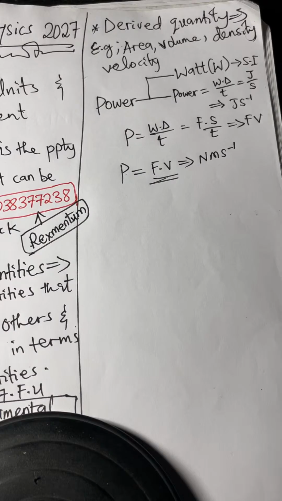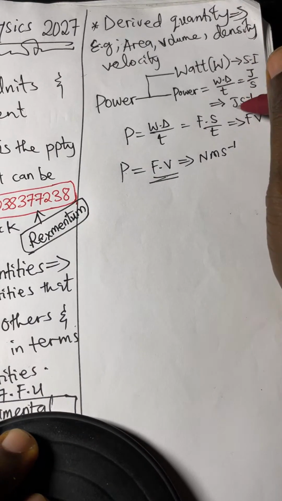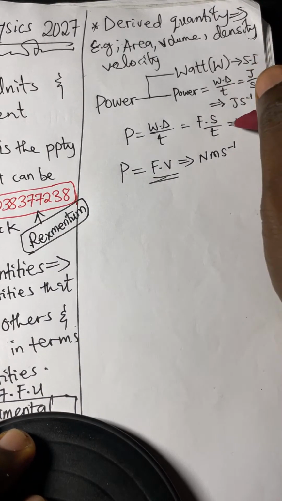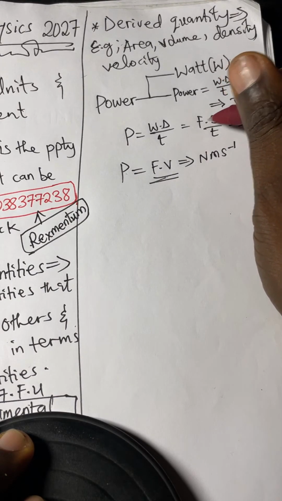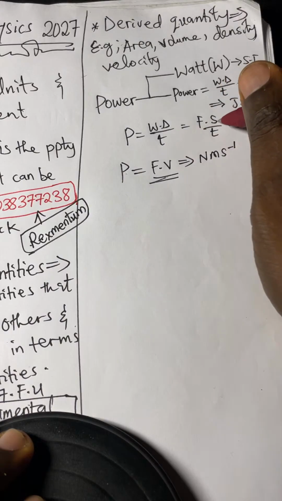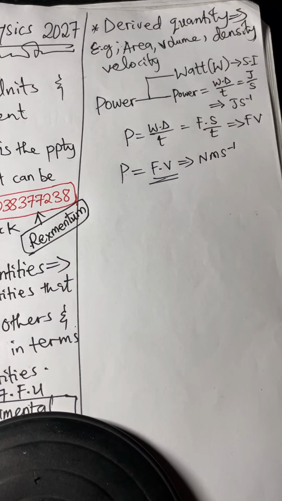Okay, in continuation, I'll show you something about power, whereby you move from watts to joule per second, and you could even say Newton meter per second. The different way to express the unit of power. So as we have derived quantity, we also have derived unit.